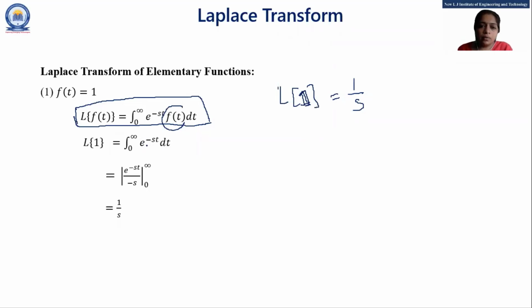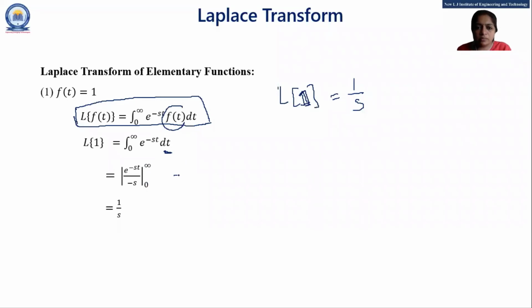Now the integration of e raised to minus st with respect to t, students. The multiple of t is minus s, so the integration of e raised to minus st with respect to t is e raised to minus st upon minus s, and the limits are 0 to infinity.